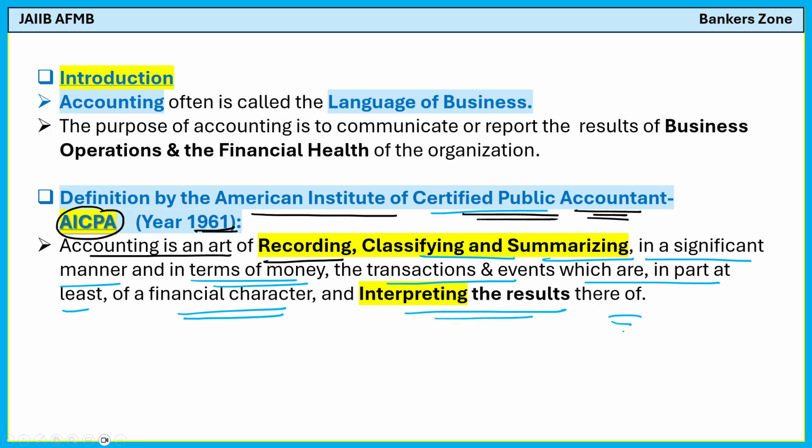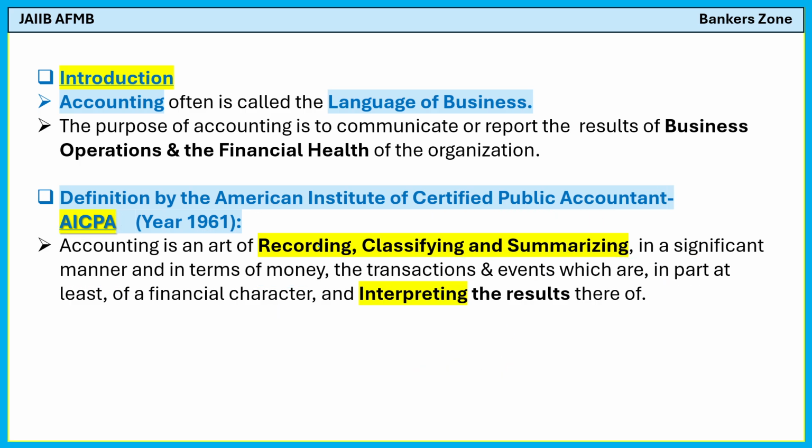So what do you mean by accounting? Accounting is simply recording, classifying, summarizing and interpreting the result.